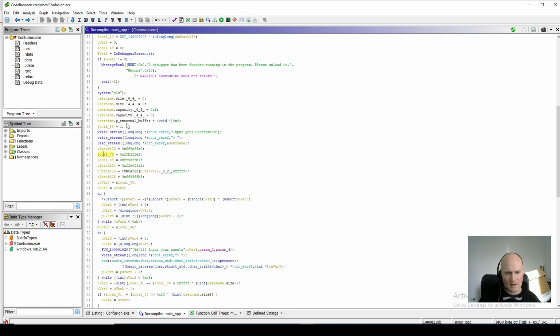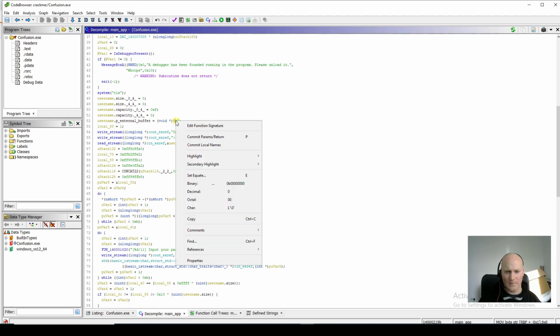Now look at that. This is where it gets nicer, because you can see now that all of these stat variables are part of that. They all relate to it. So now it's saying read the username into here, and we've got the external buffer equals 0. That probably was written as null in the code, not 0. So another thing we can do, if we right click on that, we don't really need to do this, but it's useful to know. In Ghidra, there are these things called equates.